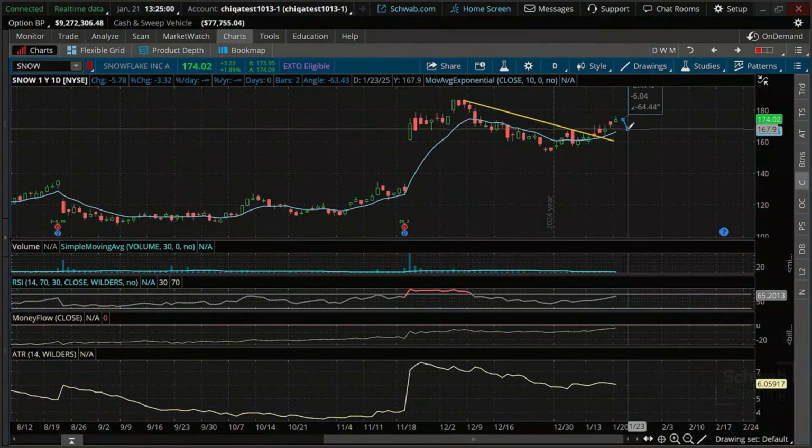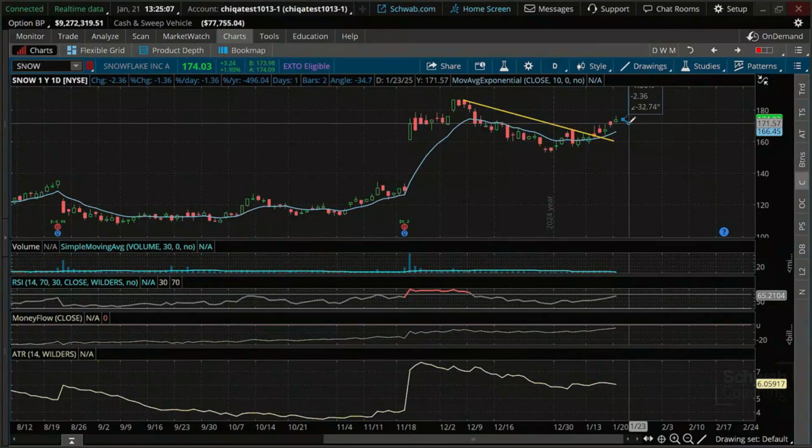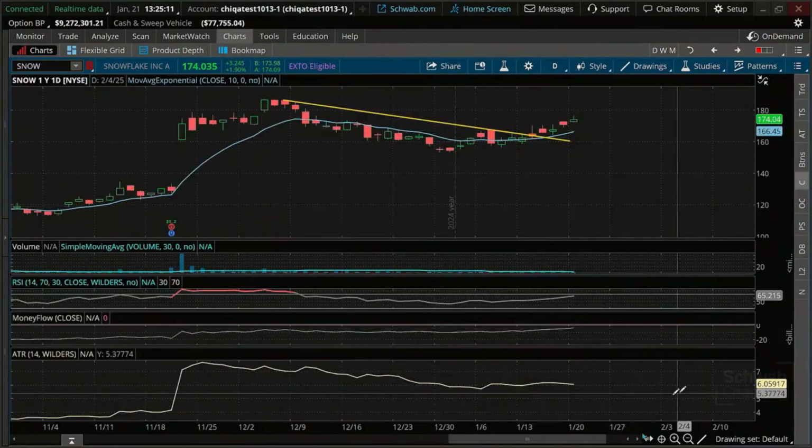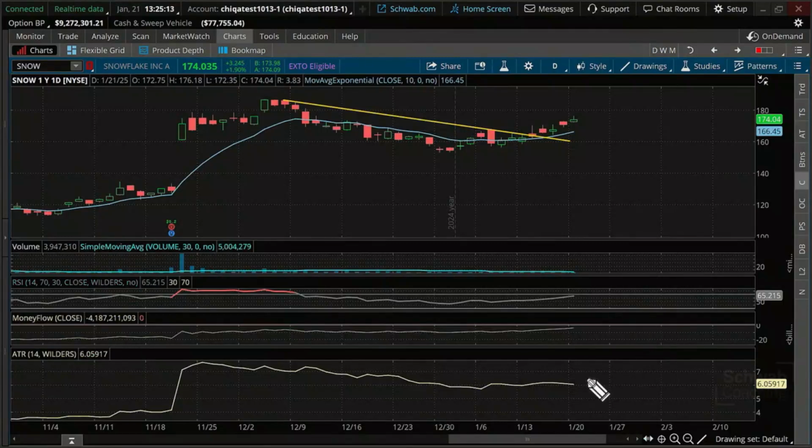Oh, it's kind of coming in the same area. That's a full ATR, or a half ATR, which is about 3. And you're getting close towards the low of today.